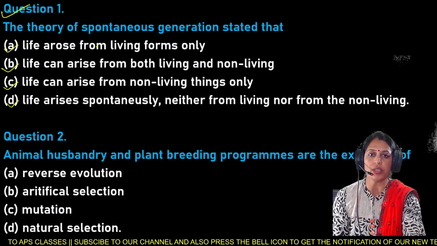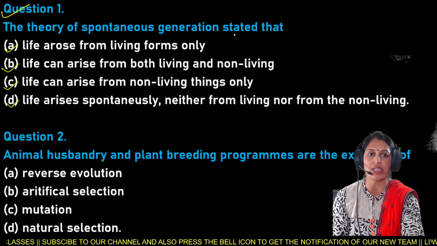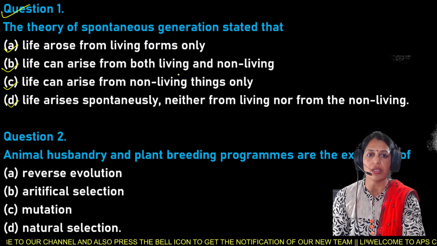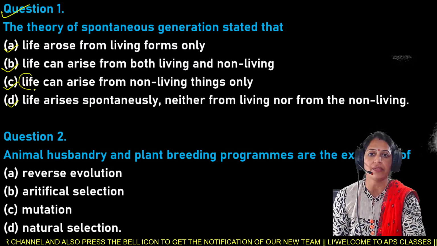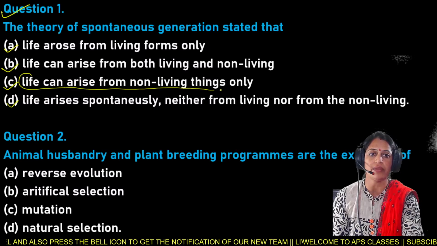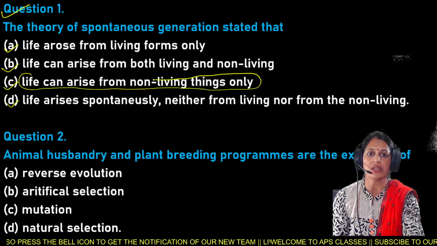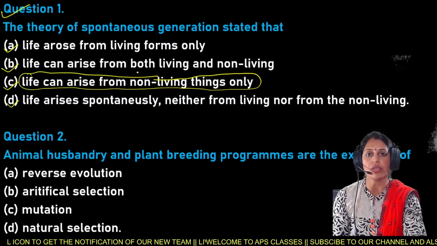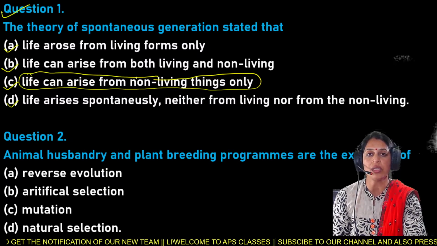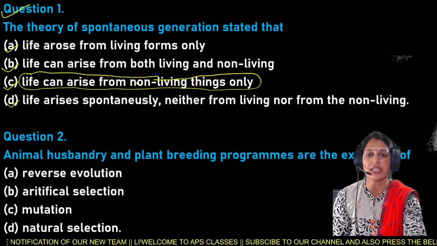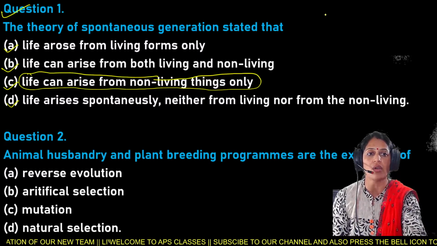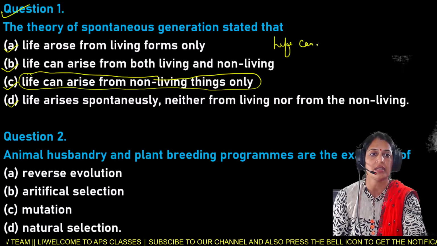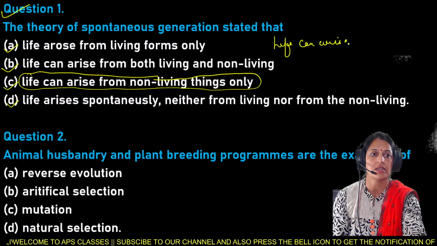So the theory of spontaneous generation stated that life can arise from the non-living things only.